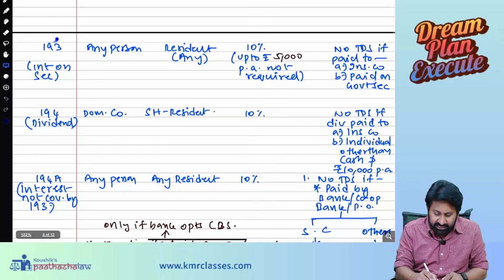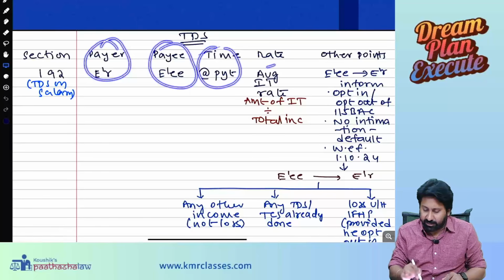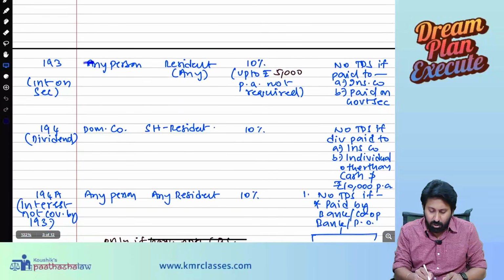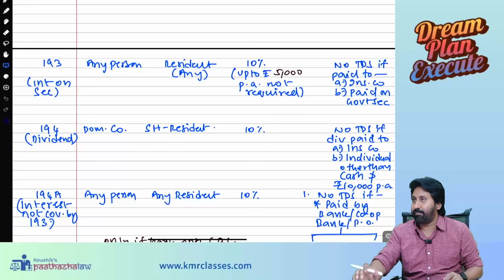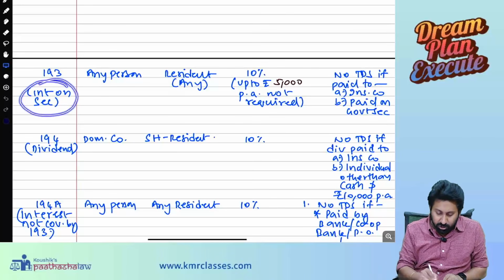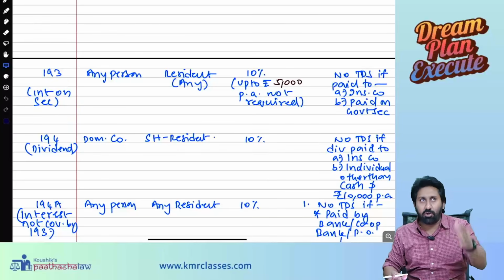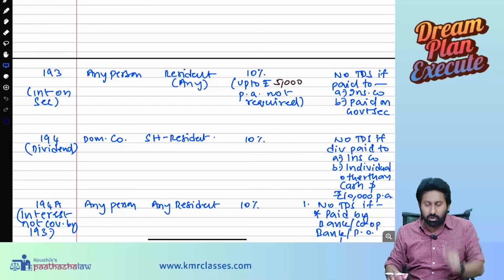Next. Section number 193. See. Payer, payee, time, rate, other points. See here. What is 193? Interest on securities. So if you invest in any debentures, bonds, etc., you are getting interest on that. Company will be paying you. So how will it be?